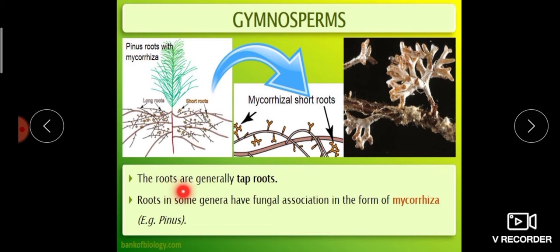The roots are generally a tap root system. In some gymnosperms the roots may have an association with fungi or algae. Roots in some genera have fungal association in the form of mycorrhiza, for example Pinus.